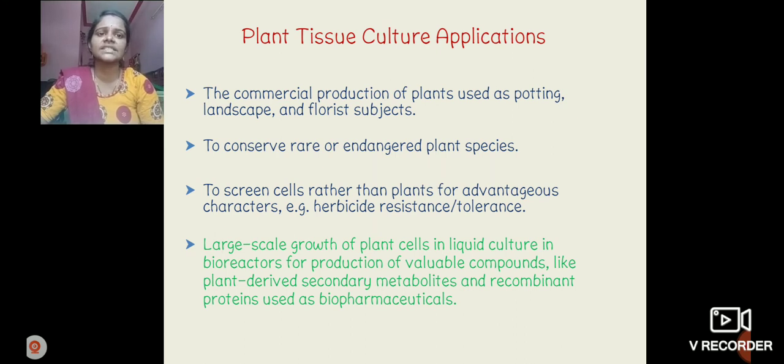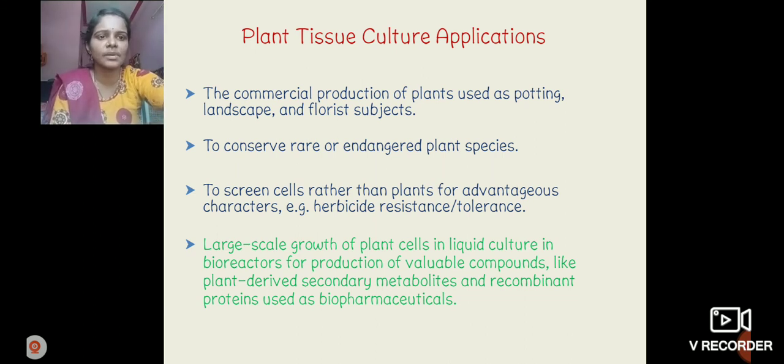Okay, to screen cells rather than plants for adventitious characters, for example herbicide resistance and salt tolerance. Another application of plant tissue culture is to produce pathogen free plants, production of somatic plants, herbicide resistant plants, and salt tolerant plants. These are all produced through the tissue culture method.